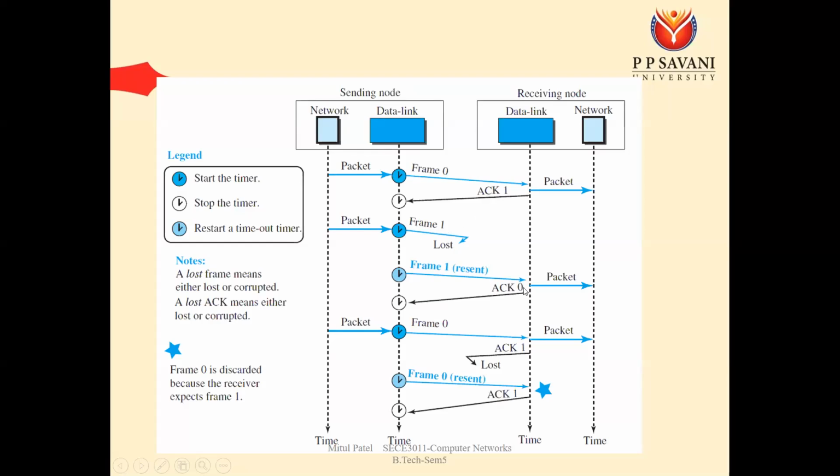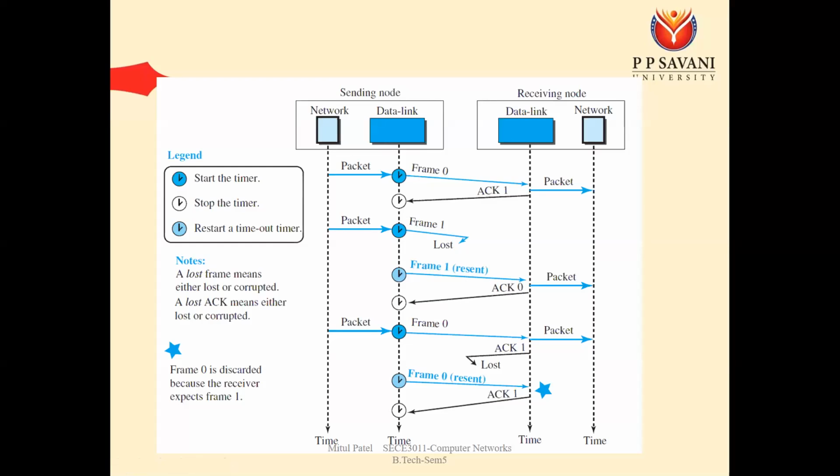If we get acknowledgement number 0, then the sender has to send frame number 0. So here we have received acknowledgement number 1, so the sender has to send frame number 1. But in our case, frame 1 is lost during the transmission, so we are not getting the acknowledgement, so we need to resend frame number 1, and again we get acknowledgement number 0. Okay, the frame 1 transmission is complete.